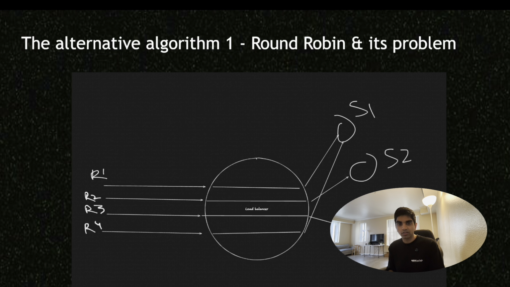These are persistent connections, which means that until the user leaves the app, or the connection breaks, or something happens on the network layer, this connection is going to remain persistent with the server where the initial connection happened. So for example, if R1 represents me and I have logged into WhatsApp, I create a persistent connection with S1, which is server 1, and that is the server that is going to be used for all my chats that I'm typing in, and for any other actions that I'm performing on the application itself.